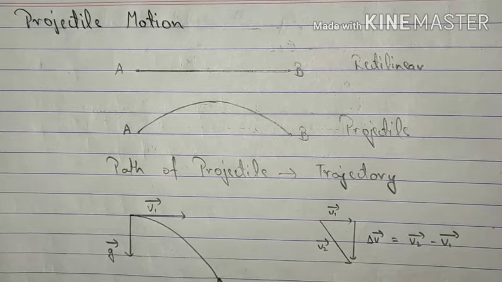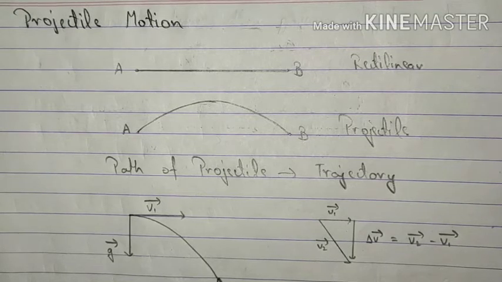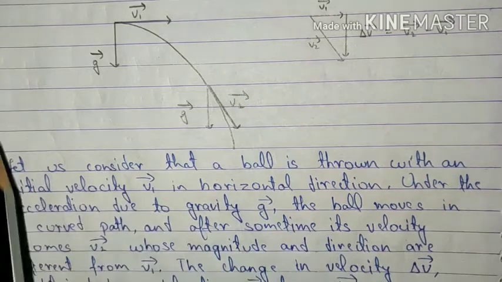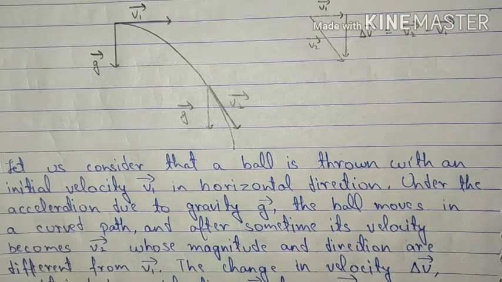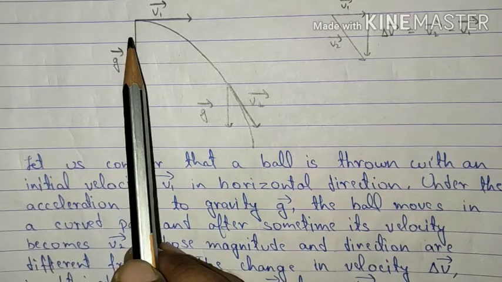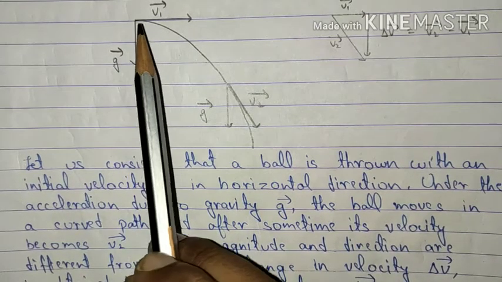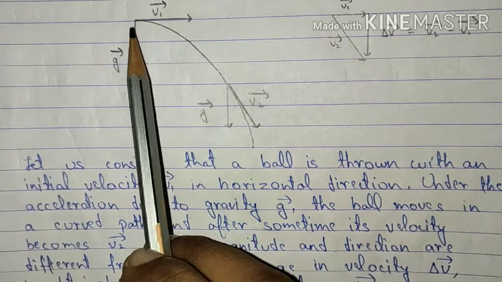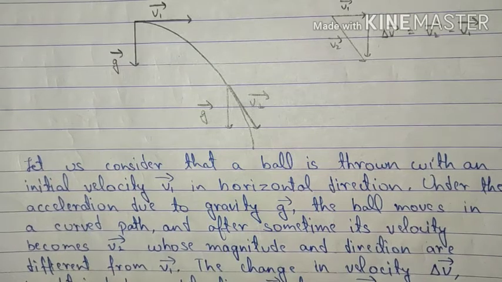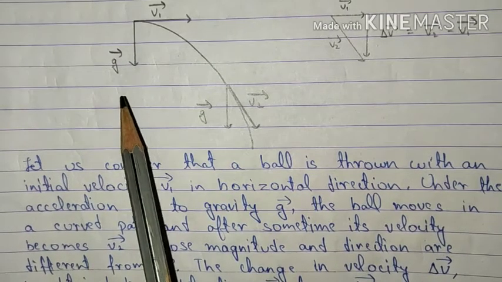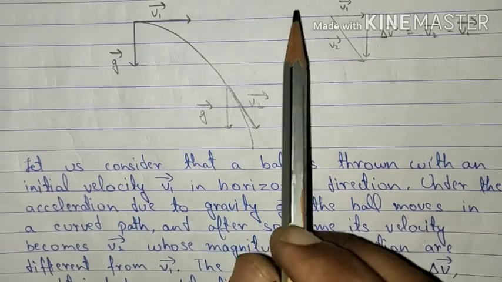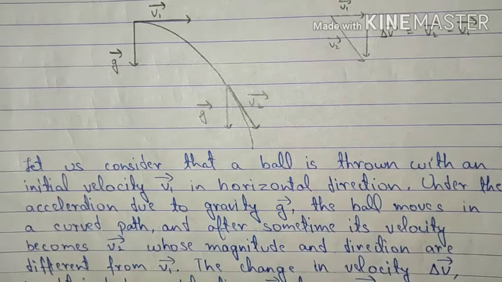Now let us try to understand this with the use of vectors. Have a look at this particular diagram. Here you can observe that a body has been projected, or thrown, in the horizontal direction from a certain height, and because the body was continuously being acted upon by the gravitational acceleration, instead of moving in a straight line in the horizontal direction, the body starts to come down also.